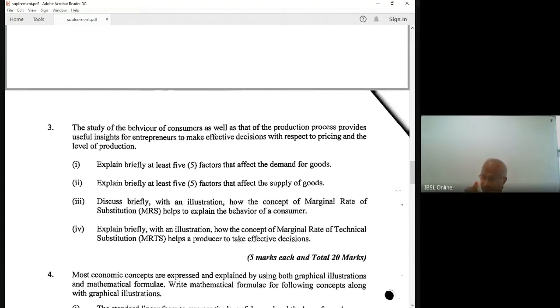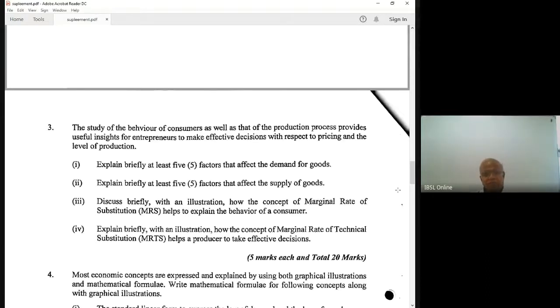That combination of goods X and Y is the utility maximizing combination. The condition is that MRS should equal the relative price, PX over PY. The slope of the indifference curve should be equal to the slope of the budget line. That is the utility maximizing condition in terms of the indifference curve approach.